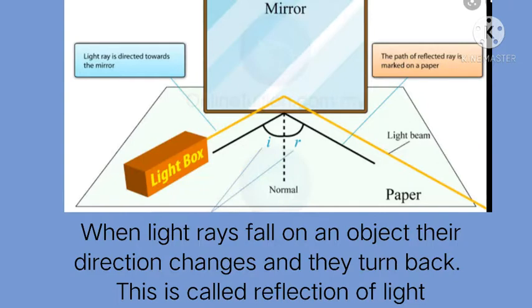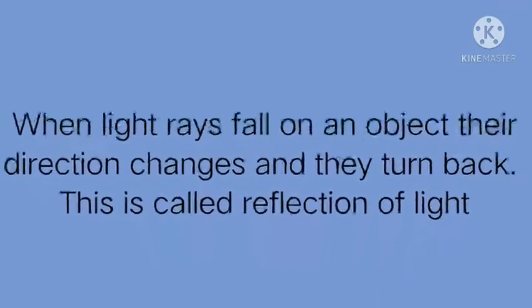Understood? When light rays fall on an object, their direction changes and they turn back. This is called the reflection of light.